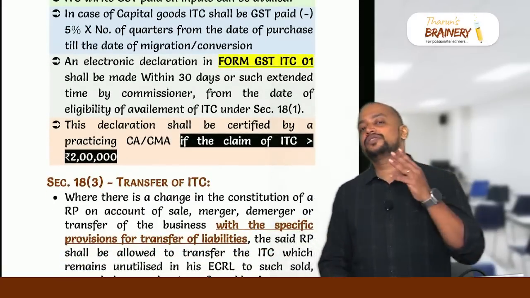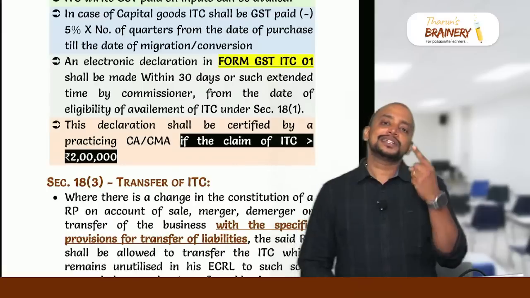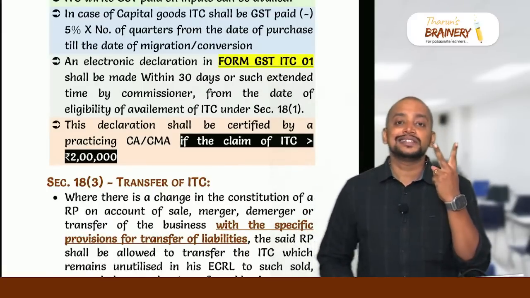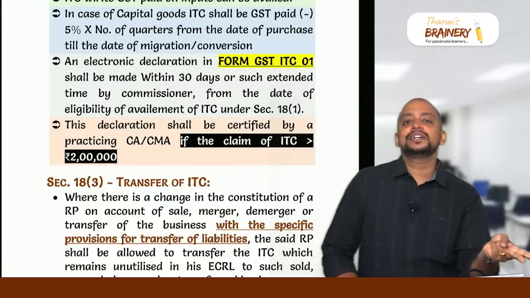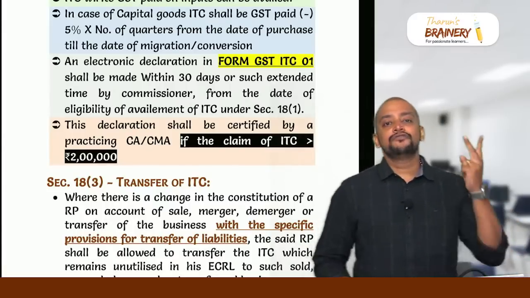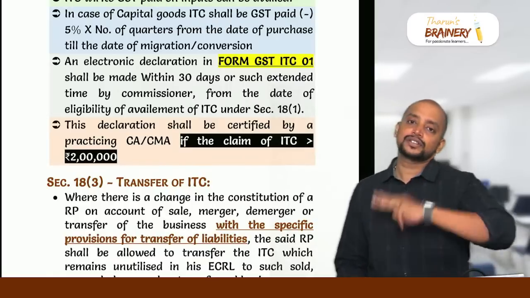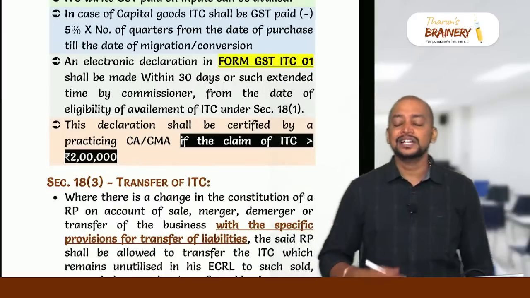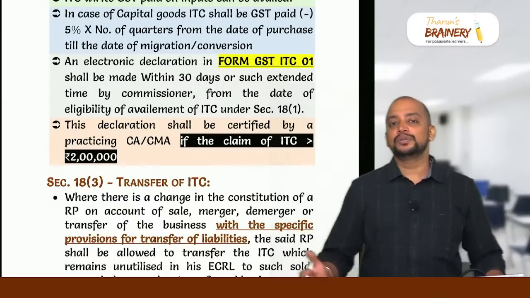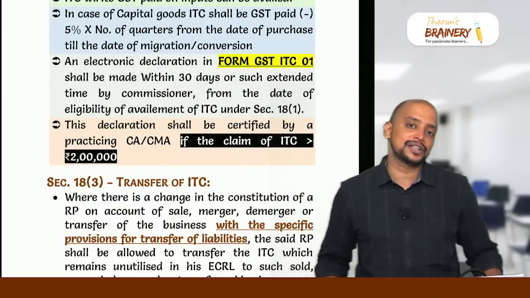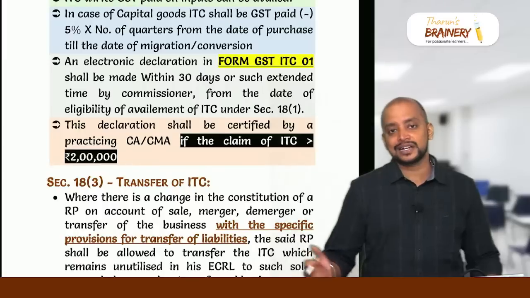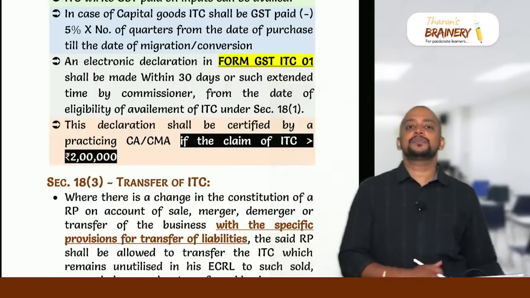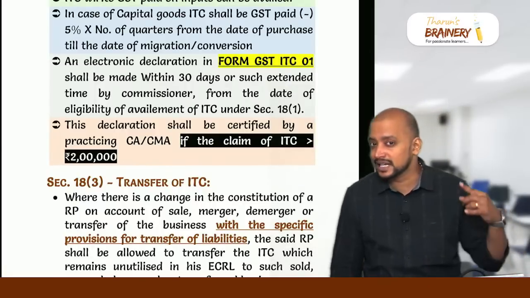So total 3 forms you need to remember. Form GST ITC 1 for availment of ITC on closing stock. Form GST ITC 2 and 2A for transfer of ITC from one person to another person. Form GST ITC 3 for reversal of ITC on closing stock. This ITC 1 form should be filed within 30 days from the date when they are eligible. In case of 18(1)(a) and (b), whenever they got registration, and in (c) and (d), whenever they get converted, within 30 days or extended time. And this should be certified by a CA or CMA if the claim of ITC exceeds 2 lakhs.